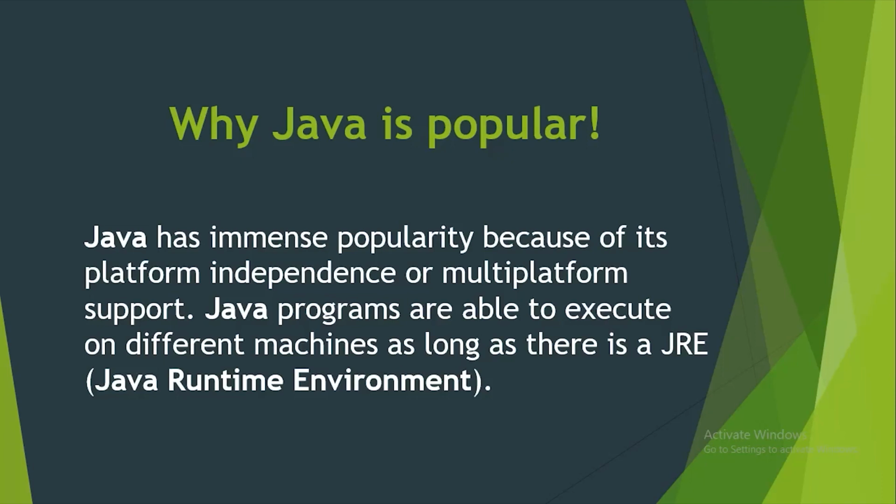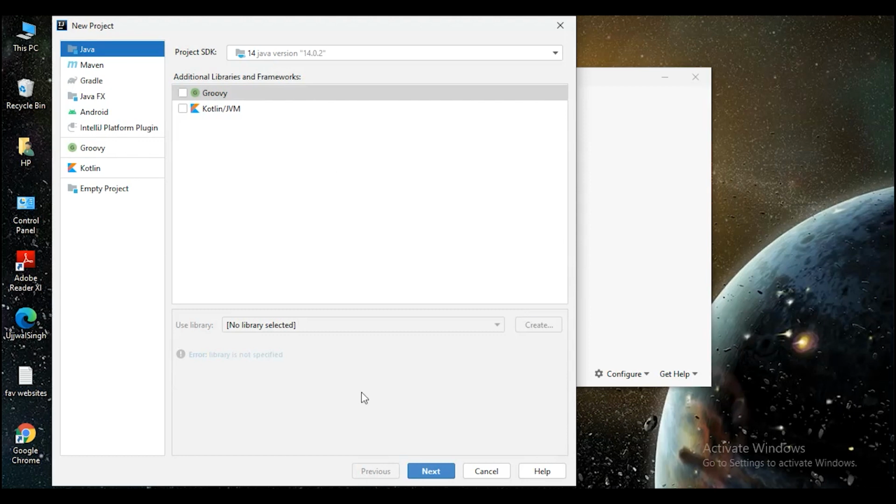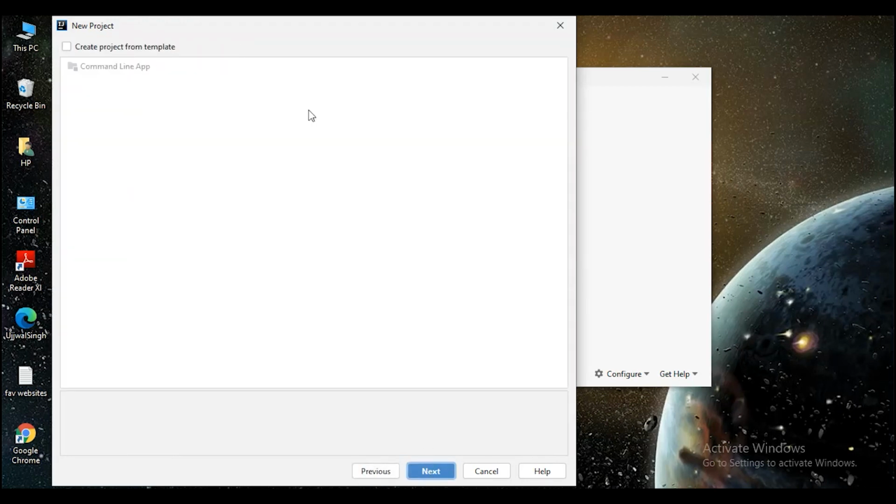Now let's go ahead and see a practical example, a program showing how we can write our first program in Java. So guys, to create our first Java program, I'm using IntelliJ IDEA, which is one of the best IDEs in the market. There are others as well like Eclipse, and if you don't have one, you can go to the dedicated website and download it for free. So in IntelliJ IDEA, to create the first Java program, we have to click on New Project and we'll get this window. We'll keep it default because it's asking for the language.